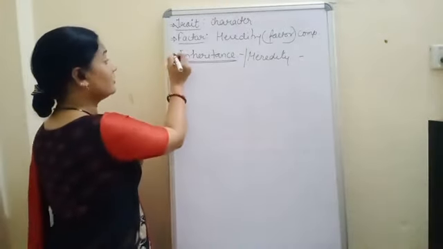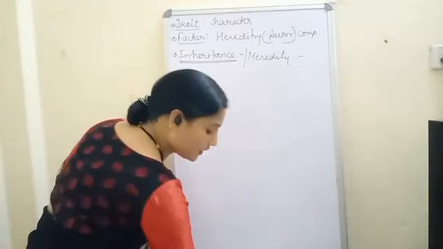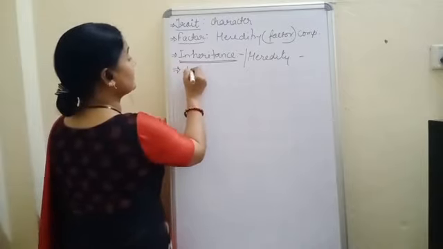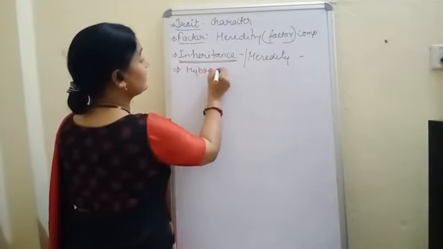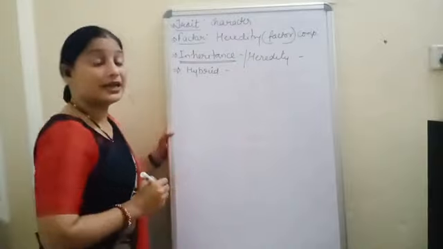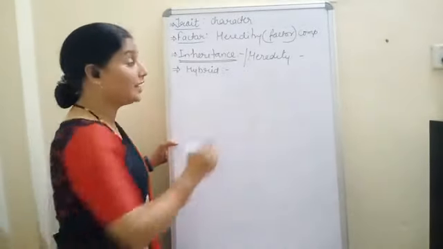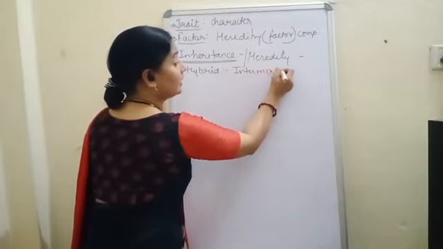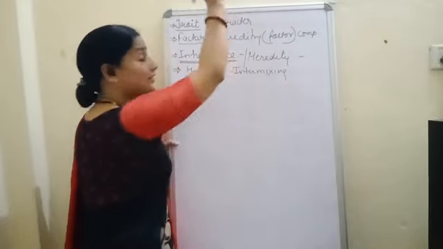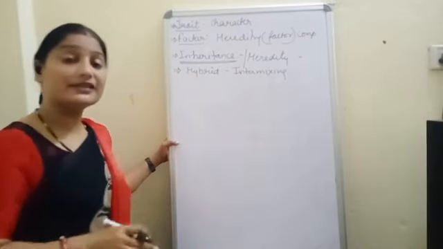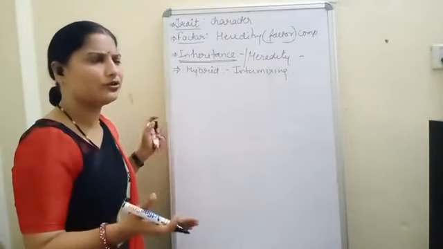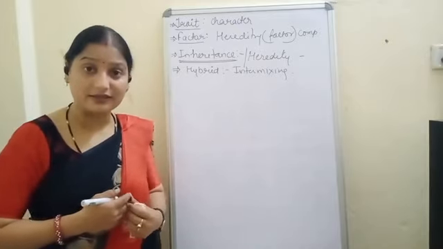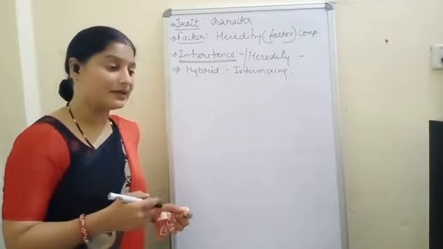Okay. Now after these three terms, we have one more term that we had already discussed yesterday, and that is hybrid. And I told you the meaning of hybrid is intermixing. Intermixing of traits. If I say the words intermixing of traits, you can understand this very easily. That is intermixing of characters. Clear? Suppose what Mendel has done.